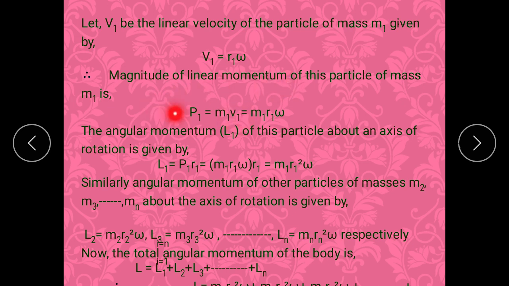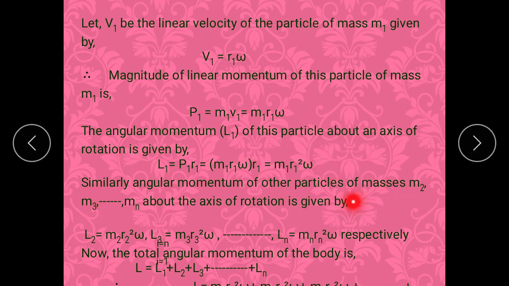So for the first particle, P1 is equal to M1 V1. Substitute the value of V1 over here, you will get P1 is M1 R1 omega. So the angular momentum of the first particle, that is L1, is P1 R1. R cross P is angular momentum, and here we have taken magnitude, so it is PR. So it is equal to M1 R1 omega into R1. So it is M1 R1 square omega. This is for the first particle.